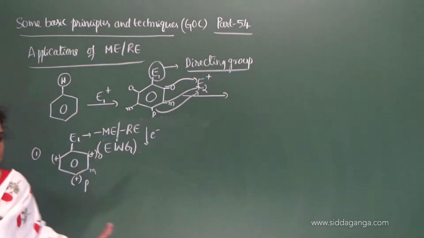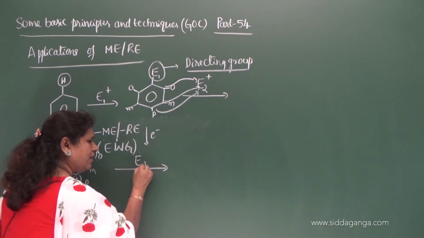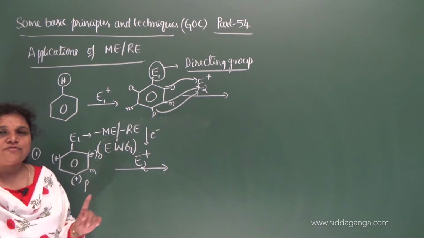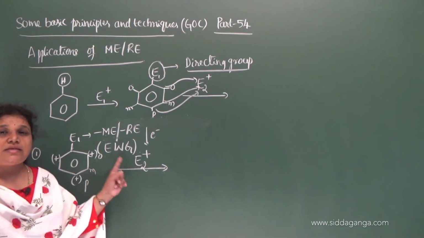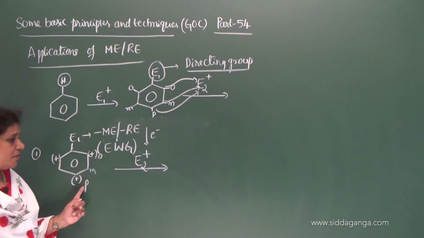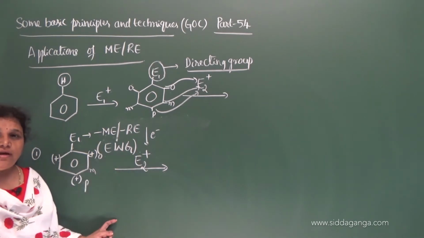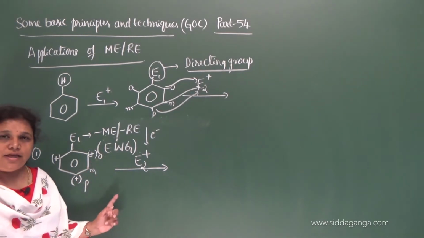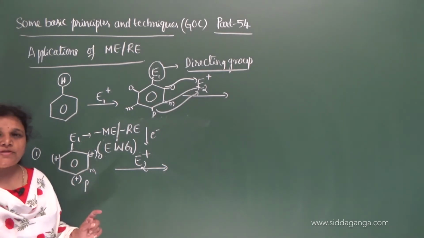Now, when this type of substituted benzene undergoes a second electrophilic substitution, the second electrophile always attacks at the electron rich site on the benzene ring. It cannot attack at the ortho and para positions because both are positively charged; they repel each other and the electron density there is less. Comparatively, the electron density is more at the meta position.